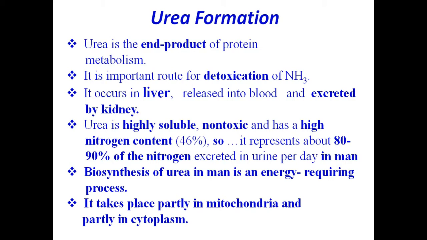Urea is highly soluble, non-toxic, and has a high nitrogen content. It represents about 80 to 90% of the nitrogen excreted in urine per day in a man.